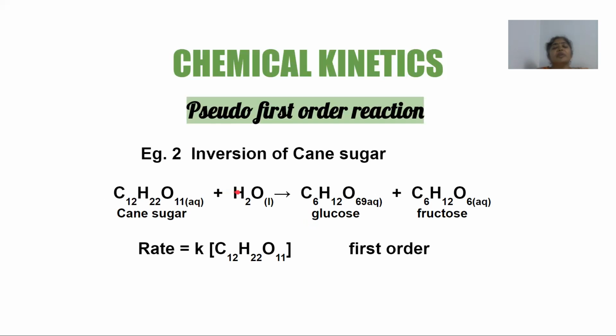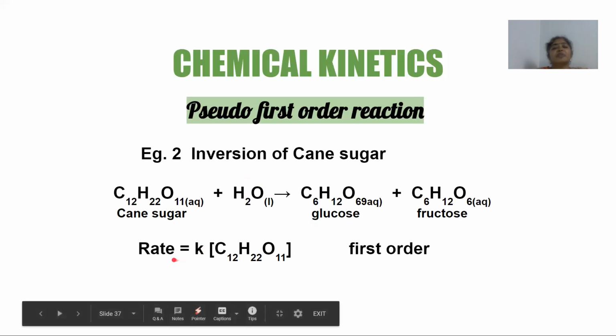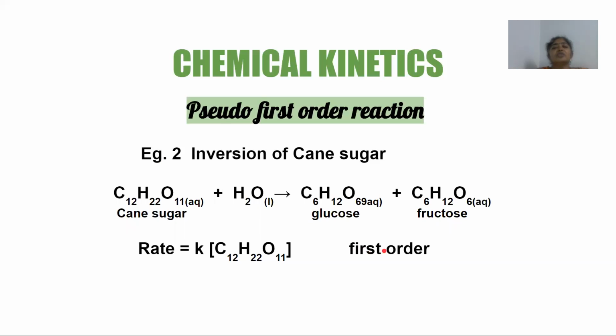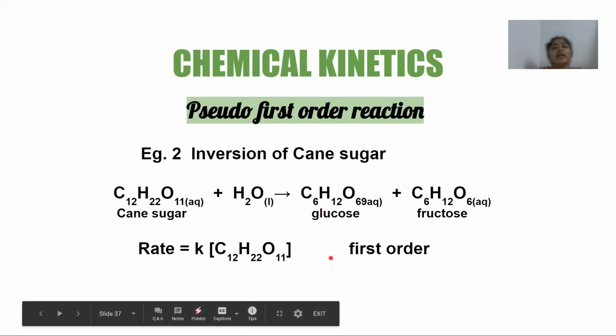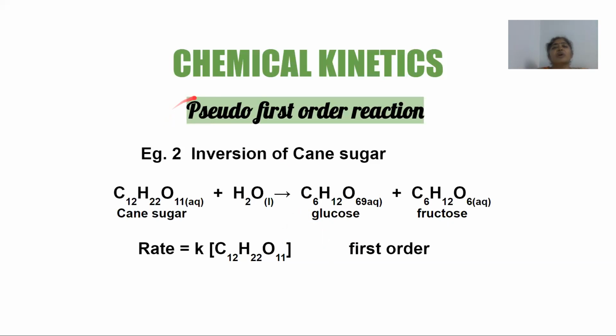But again the water being in excess, you can take the concentration of water to be constant, and hence you get the final expression for the rate law as rate equals K into concentration of cane sugar, and this equation now represents the first order kinetics. So again you can see cane sugar inversion is nothing but actually a second order reaction, but behaves or shows the kinetics of a first order reaction, and hence inversion of cane sugar is also an example of a pseudo first order reaction.